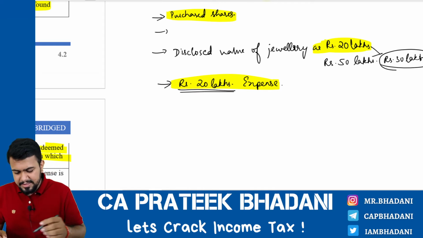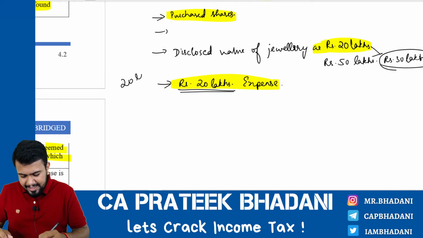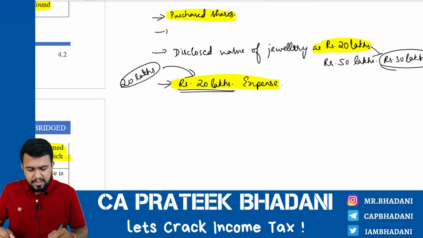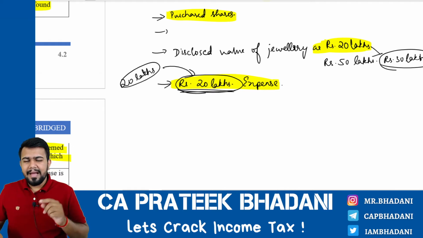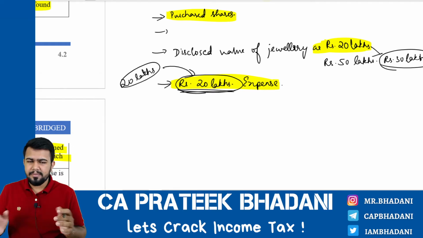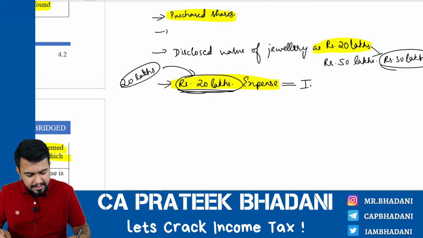In such case, what happens? The assessing officer will tell that you have not disclosed the 20 lakh rupees as income from where you have got the money, and you are showing it as an expense. Hence, this entire expense amount, that is 20 lakhs, will be considered as your income. Okay, be very careful. 20 lakhs is what? Expense. Now assessing officer is coming and telling from where did the money come from to do this expense. Assessee, that is Mr. Fraud, is not able to give explanation. Hence, the assessing officer will treat this expense as income.